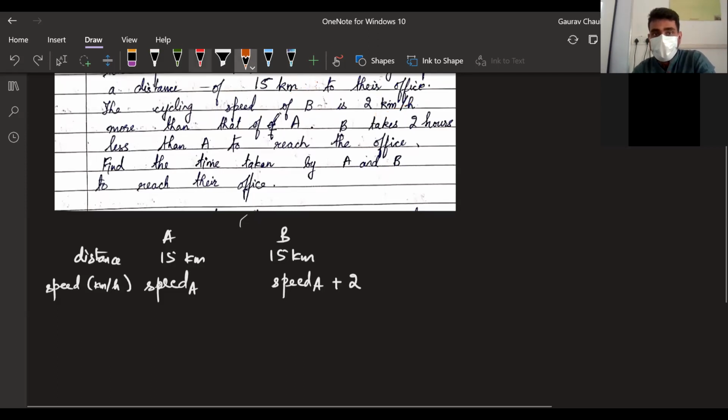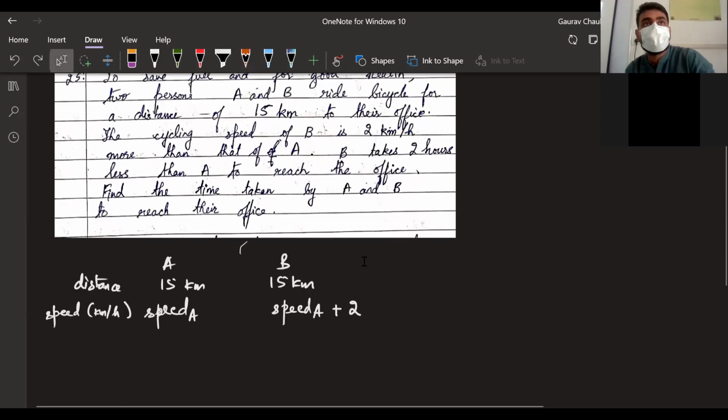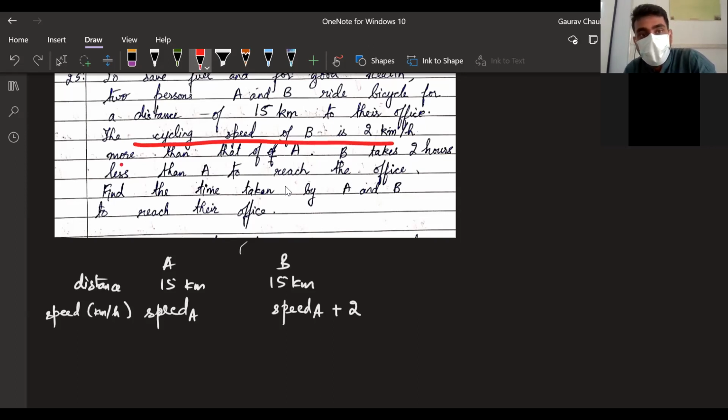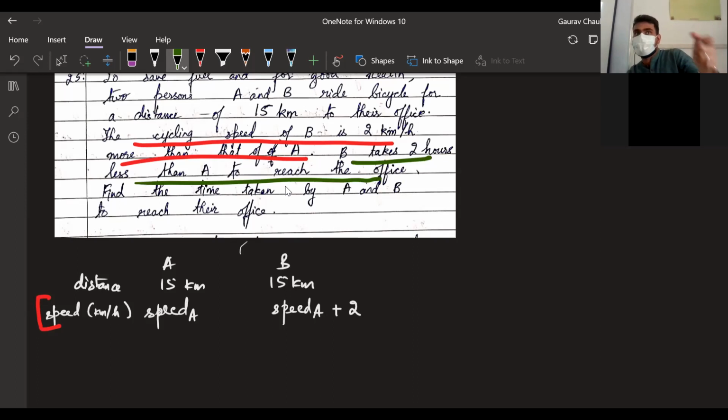Now, the next. Let's see what is given. But that is the next statement, Nishchay. That is time. The first statement is cycling speed of B is 2 kilometer per hour more than A. This is the first statement, speed. The next statement is about time. That is B takes 2 hours less than A to reach the office. Now the confusion, I get the confusion also, both are two, it's causing a little confusion, but these are two separate pieces of information. When you read this, you're able to see speed 2 more than A.